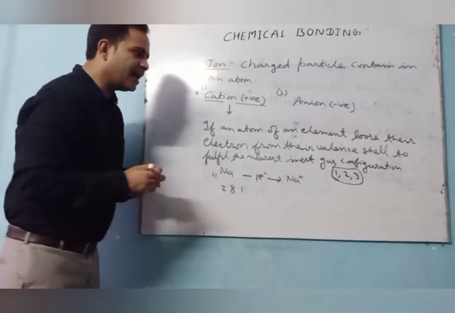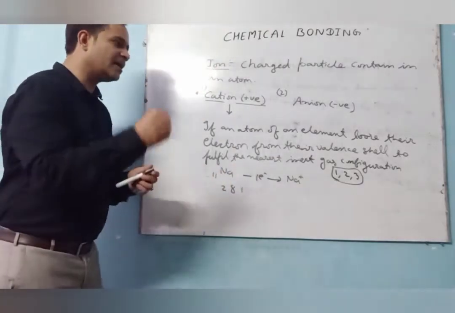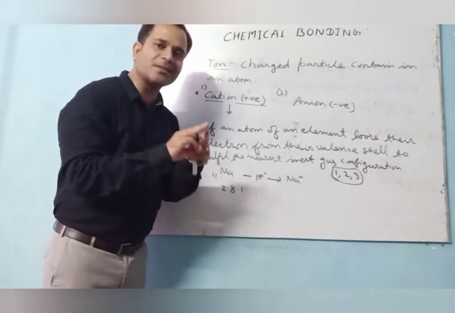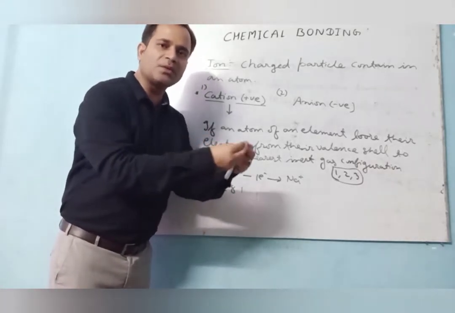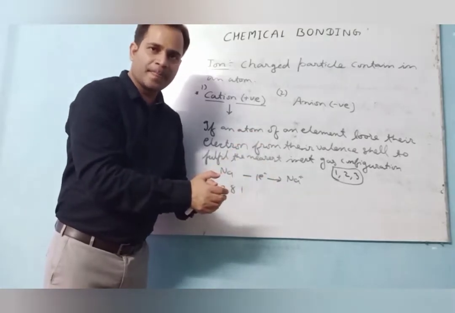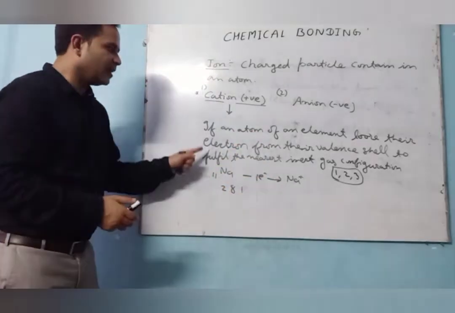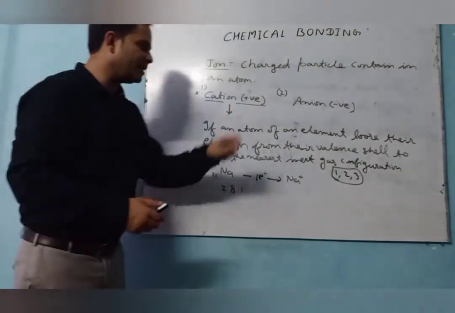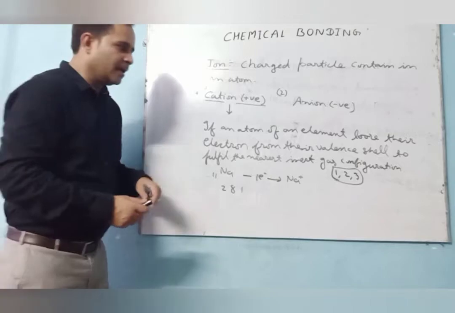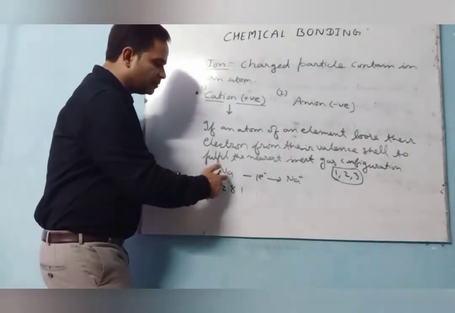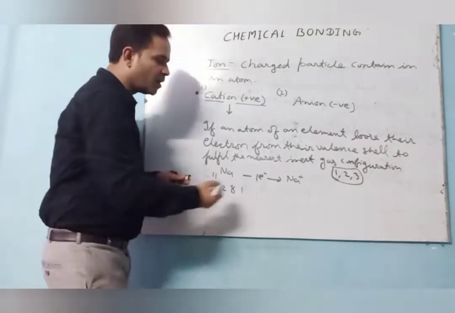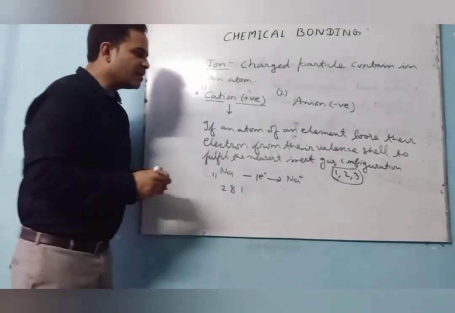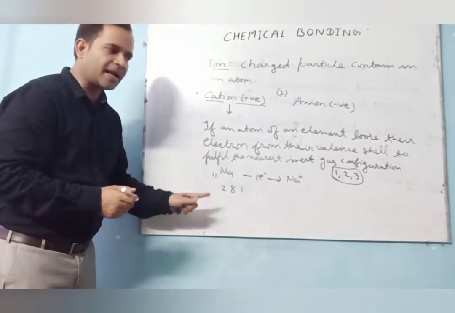If an atom of an element loses their electron, either 1, 2 or 3, because it is quite easy to lose 1, 2 or 3 electrons. Getting? So if an atom of an element loses their 1, 2 or 3 electron, then it is termed as cation. So here the sodium loses their 1 electron to form an electropositive charge. This one is said to be cation.